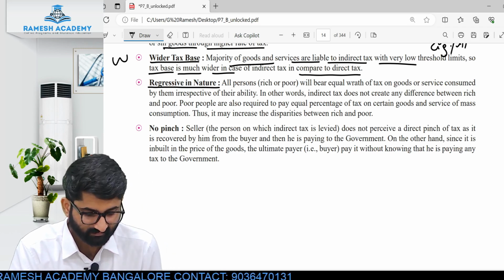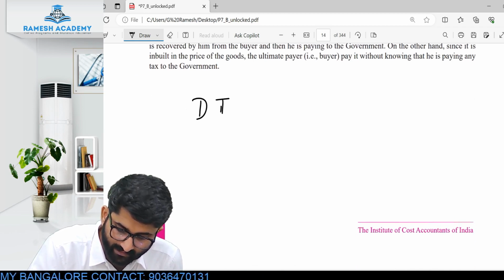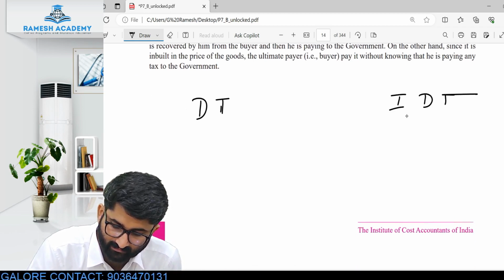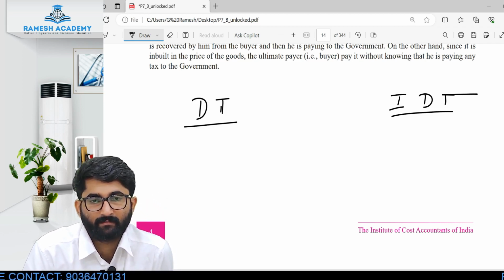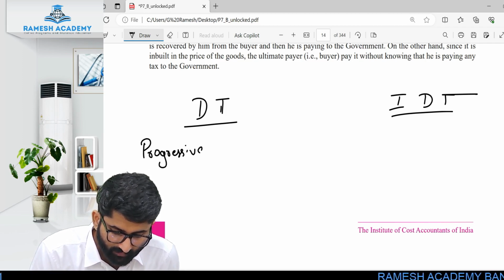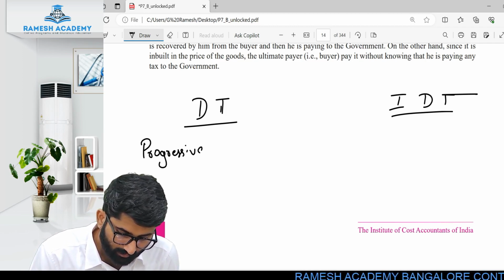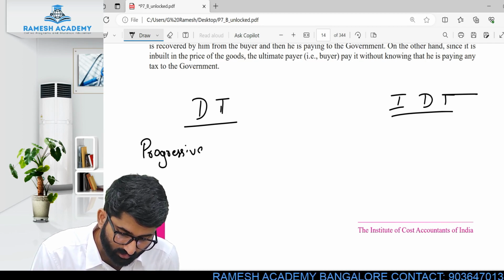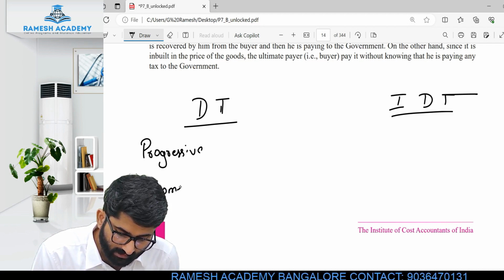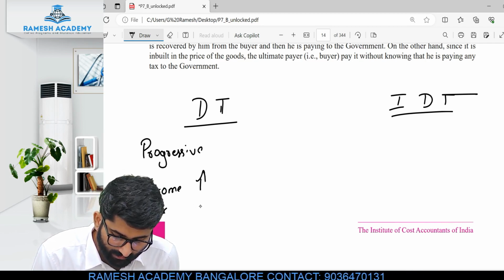Regressive in nature. Direct tax. We already discussed, there is direct tax and indirect tax. Now direct tax is progressive in nature. So what is progressive, sir? Progressive means if your income is more, then the tax is also high.